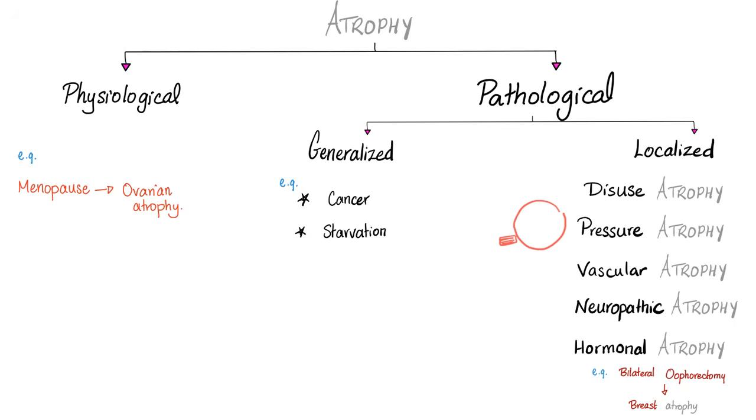Hormonal atrophy. Example, after bilateral oophorectomy, which is surgical excision of both ovaries, breast atrophy can ensue. Why is this? Because what did the ovaries secrete? Estrogen, progesterone? Yeah. Without estrogen and progesterone, the breast is gonna suffer because the breast is sustained by estrogen and progesterone. However, the breast milk is made by prolactin and ejected by oxytocin. Ejected is not a good word, let down is more accurate. You know what I mean.